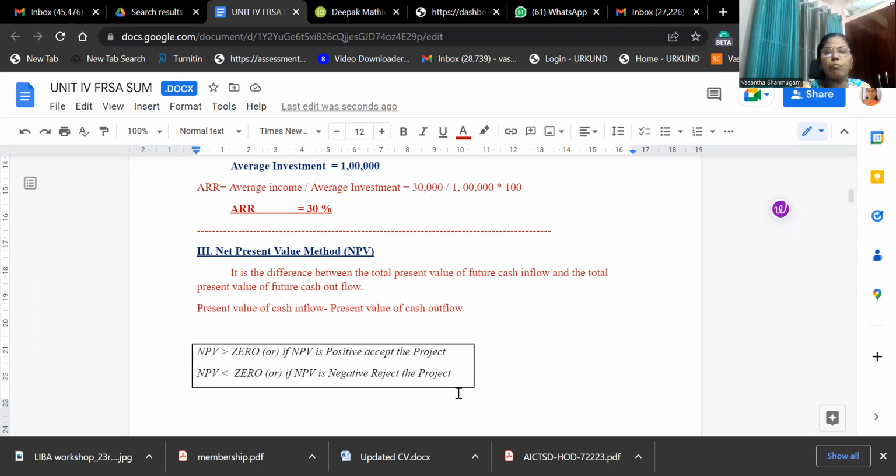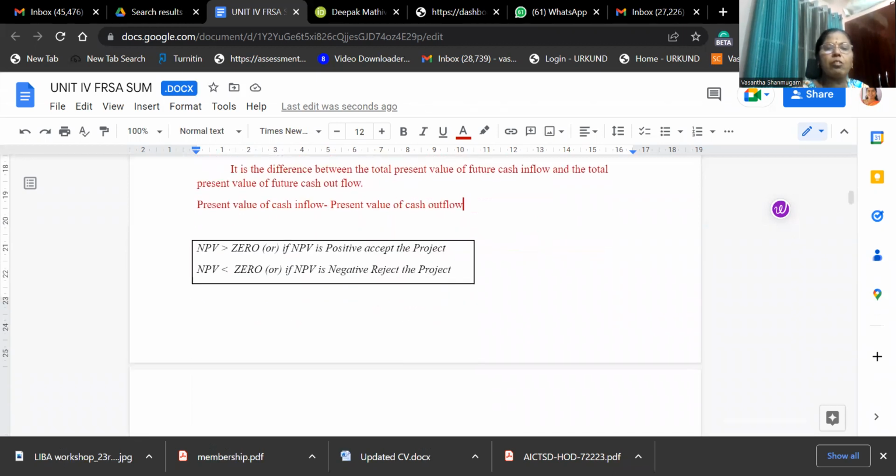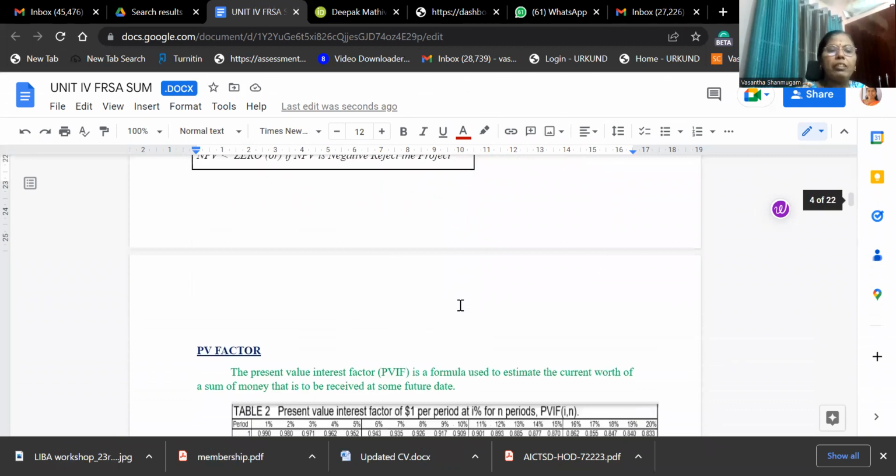What is the accept and reject criteria under net present value method? NPV is greater than 0. That is, your present value of inflow is greater than outflow. Definitely we can accept the proposal. If the present value of cash inflow is lesser than present value of cash outflow, we have to reject the proposal. This is called the net present value method.